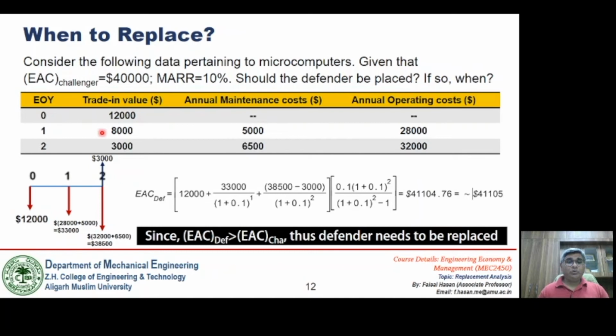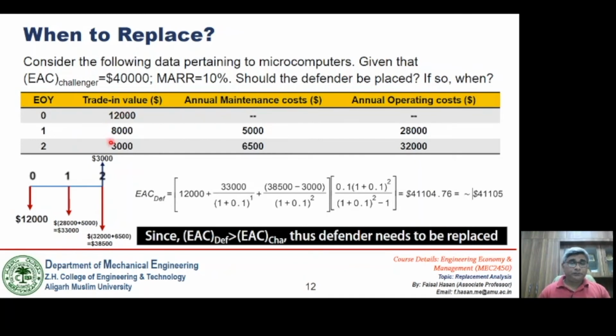The trade-in values for the defender are given. Annual maintenance cost for the defender is given over a period of 2 years, and the annual operating cost for the defender is given over a period of 2 years. First, see whether the replacement is to be done or not. Again, I have told you that these trade-in values may be the purchase price and may be the salvage value, depending upon at which point of time we are purchasing it and at which point of time we are selling it in an open market.